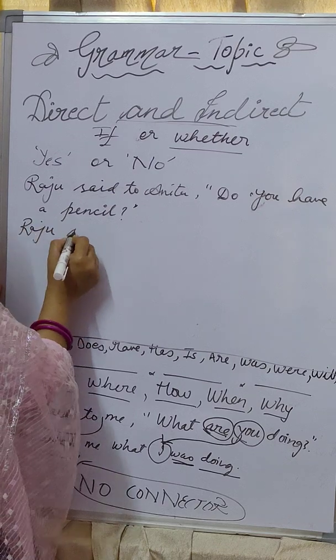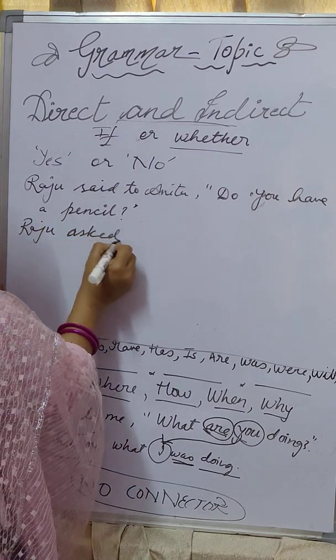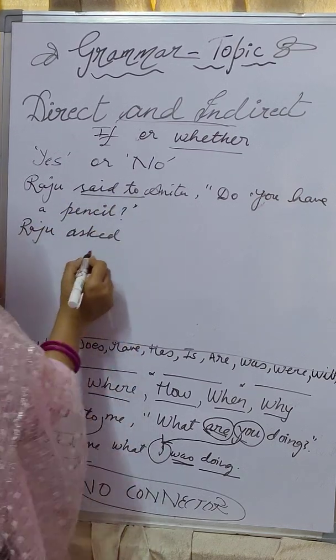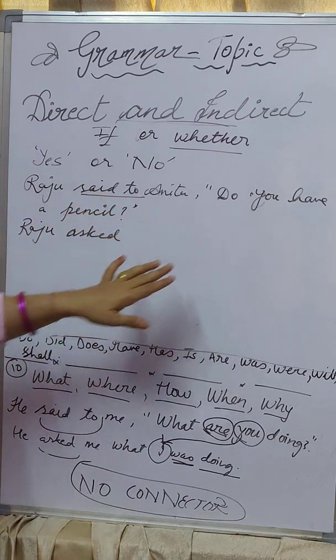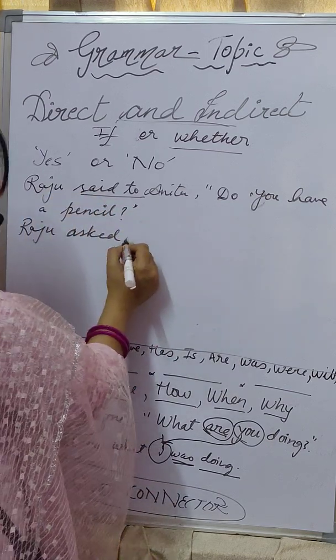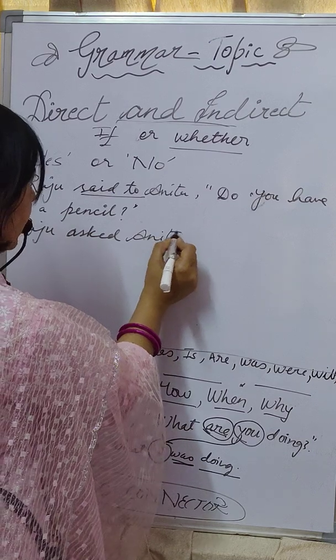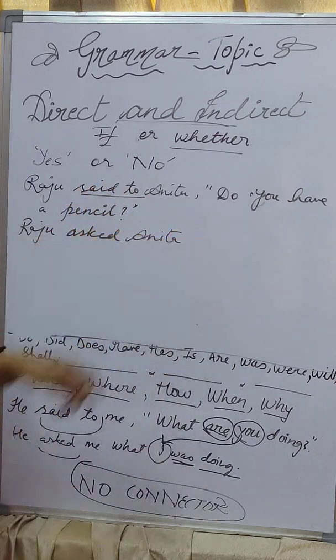Raju asked. So students, here "said to" will change into "asked" because he inquired about something. Raju asked Anita.